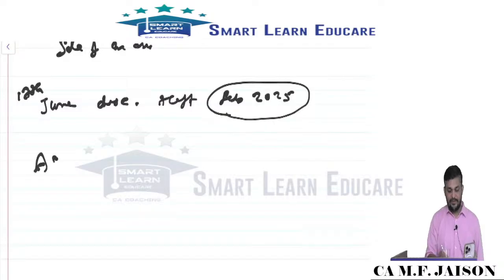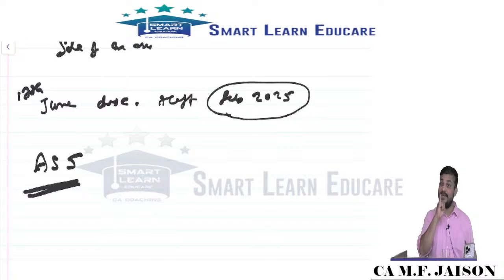AS 5 also did not appear. So that way, first you should check whether it is an event or not. Then we should check whether it is an adjusting event or non-adjusting event.